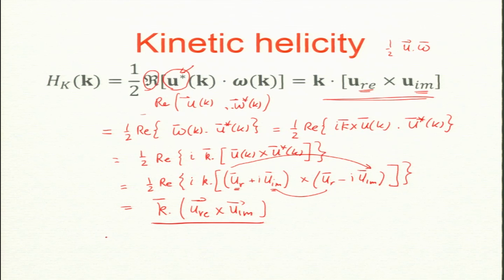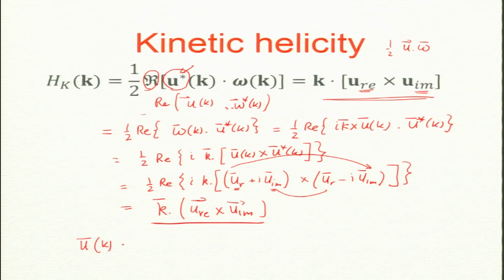Just to connect with what you already know from electrodynamics, for a linearly polarized wave, u of k can be written along a plane, the electric field is along a plane.